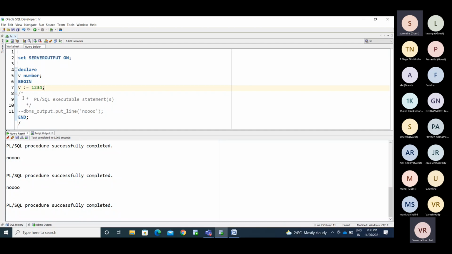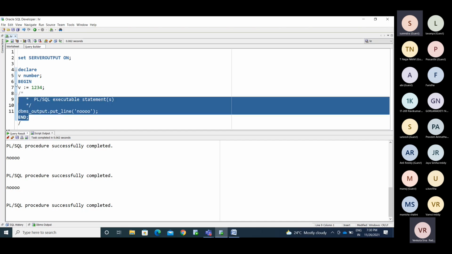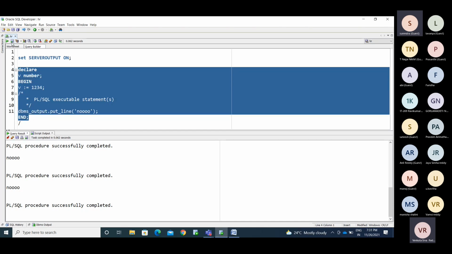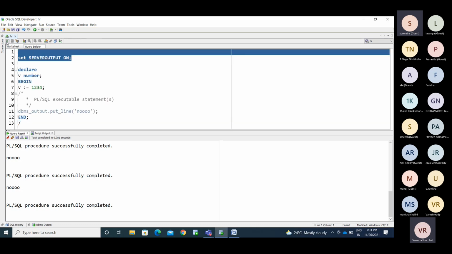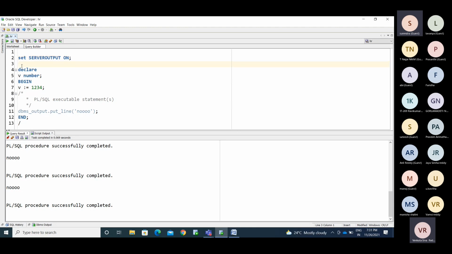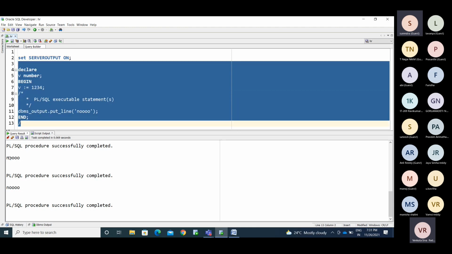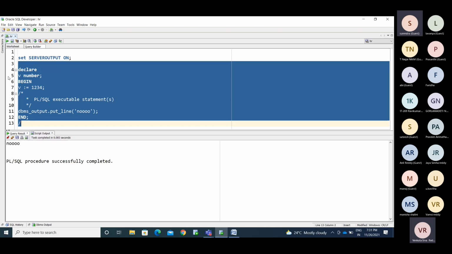Okay, now I'm asking to print this. So now I'm calling this, I'm running this. So the set server output needs to be enabled again. I'm clearing my screen and I'm printing this. Now you are getting the no here.